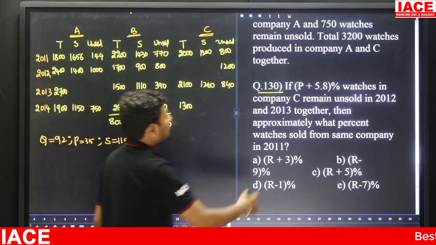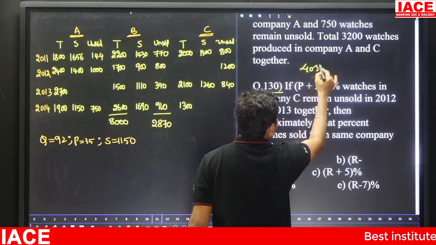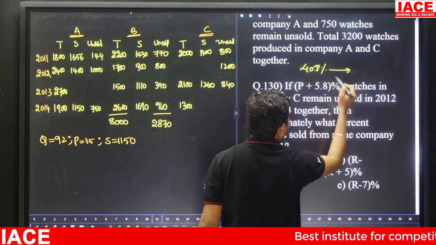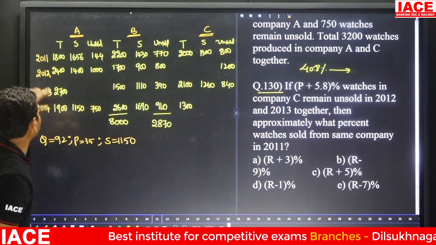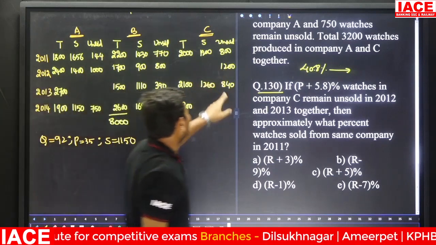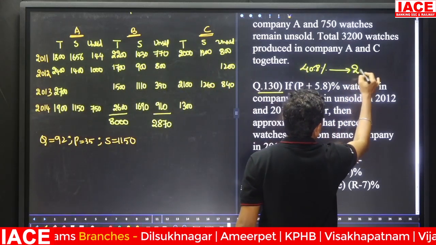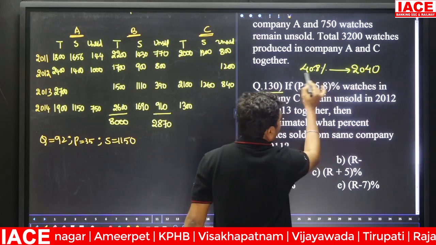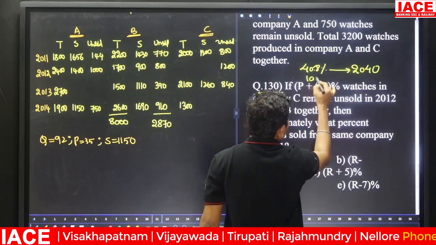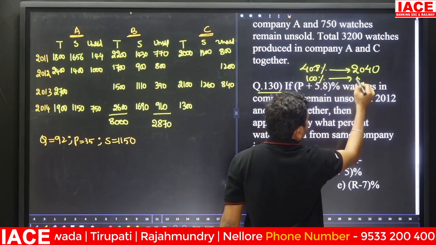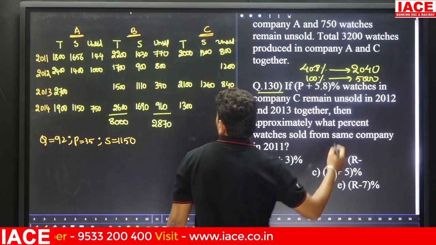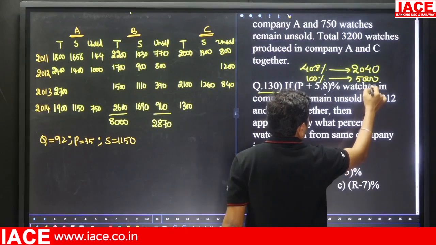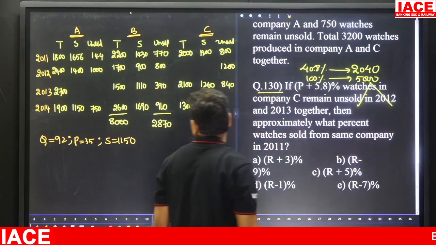P is equal to how much? 35. 35 plus 5.8% means 40.8%. 40.8% is equal to company C remain unsold in 2012 and 2013 together. Unsold means 1200 plus 840, it is 2040. 40.8 percent of the value is 2040. We need to calculate 100%. What is the value you get? 5000 you will get. In this 5000, 2012 and 2013 for the company C.